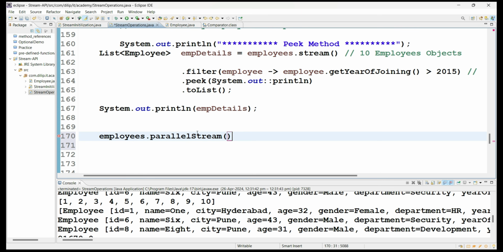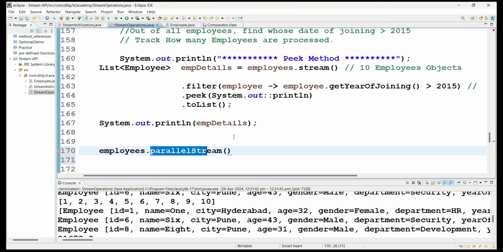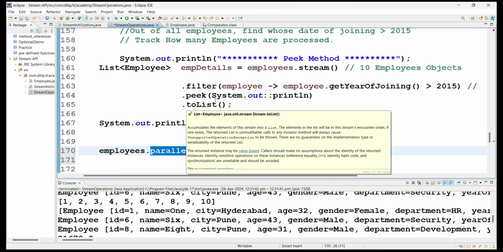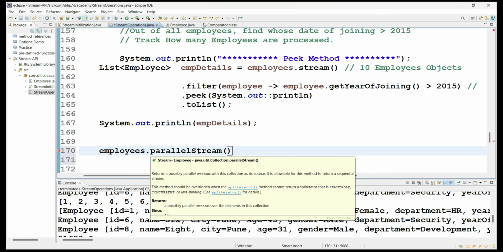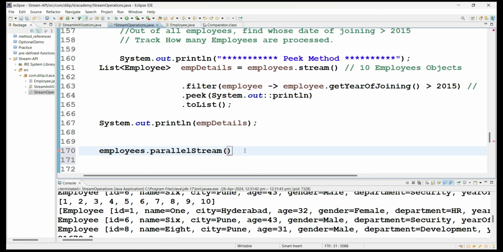So let's take a small example of parallel stream. Whatever methods or operations we discussed till now, all the above terminal or intermediate methods, are similarly applicable to parallel stream also. The only thing is that internally multiple processors will work on the same stream object by dividing it into multiple sections. Elements will be processed in parallel by dividing them into small groups. That's why it is called parallel stream. So I am not taking anything new; I will implement the above functionality with parallel stream.